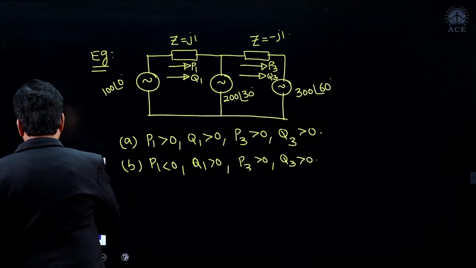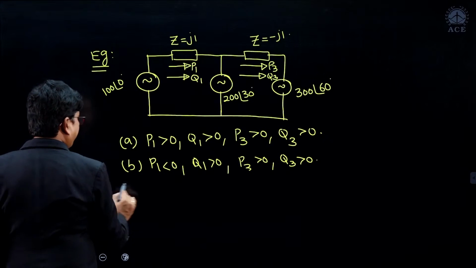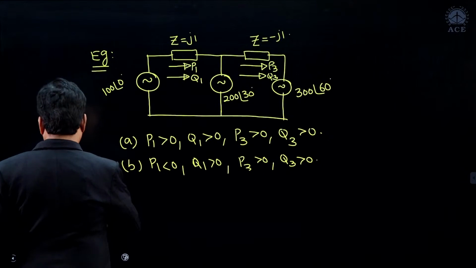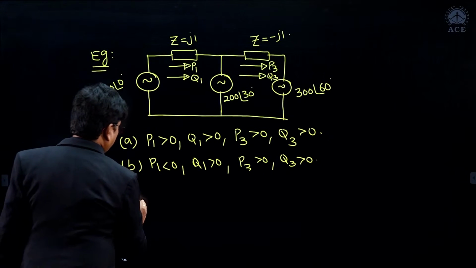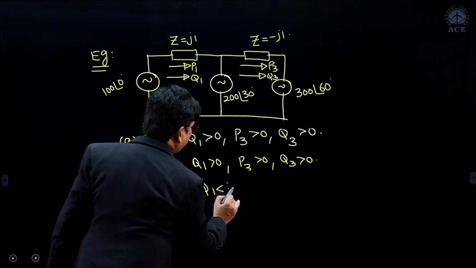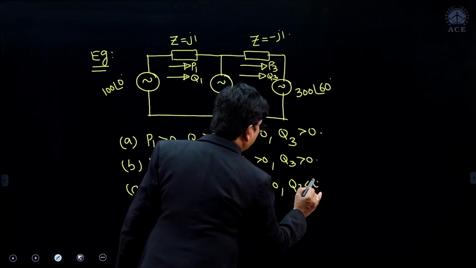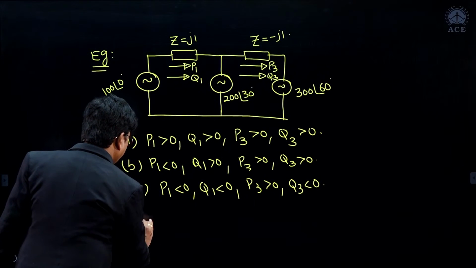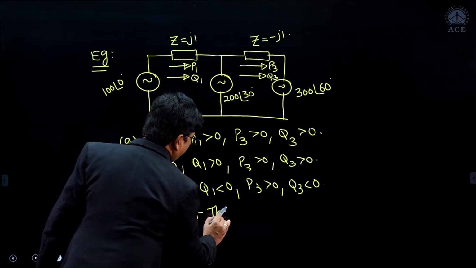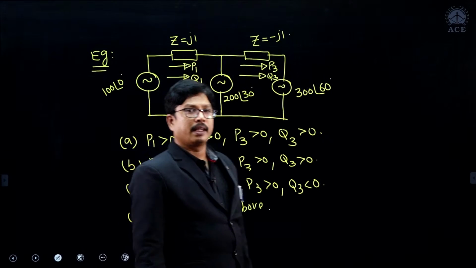In option C we are having P1 less than 0, Q1 less than 0, P3 greater than 0 and Q3 greater than 0, like that they have given. Option D, none of the above are matching, like that they have given the question, right.